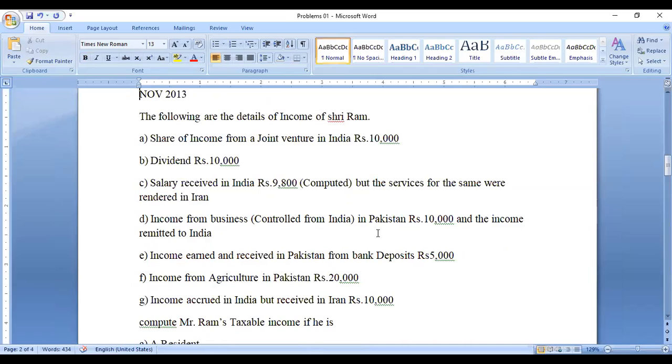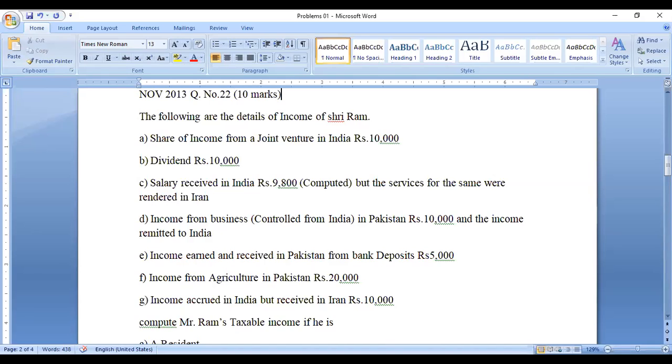Okay, this is the question. November 2013, they are asking for it. This is only a 10 mark question. They asked question number 21, I think it's 21, 22, so 22 of the previous year question paper. That means it's a 10 mark question.